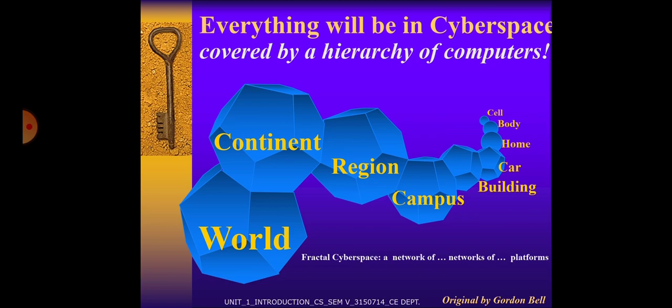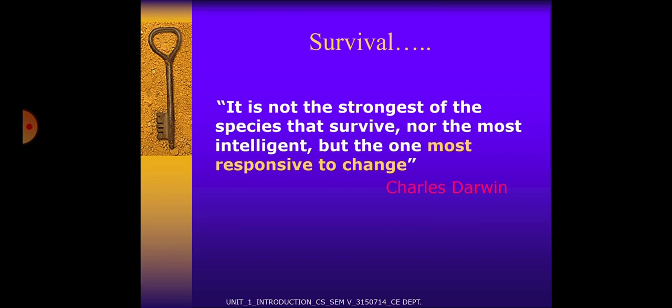Everything will be in cyberspace, covered by computers. It is a world about the continental region, campus, cell, body, home, car, and building. Survival: it is not the strongest of the species that survives, nor the most intelligent, but the one most responsive to change. This statement is by Charles Darwin.